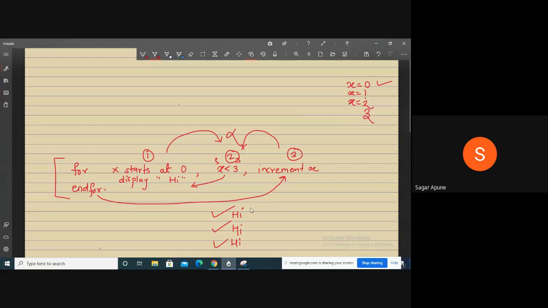So now after executing the for loop, you will get Hi 3 times on your screen. Here my code is display Hi, there is one message only, but it is executed 3 times. So this is the idea of the for loop.